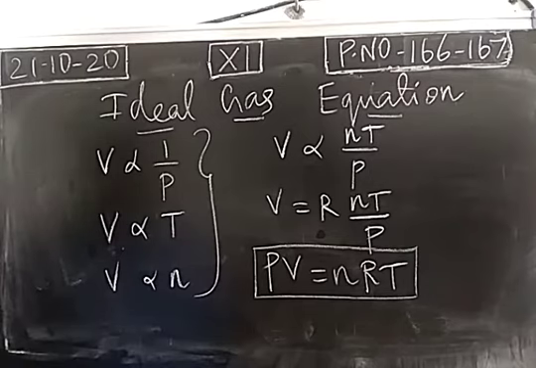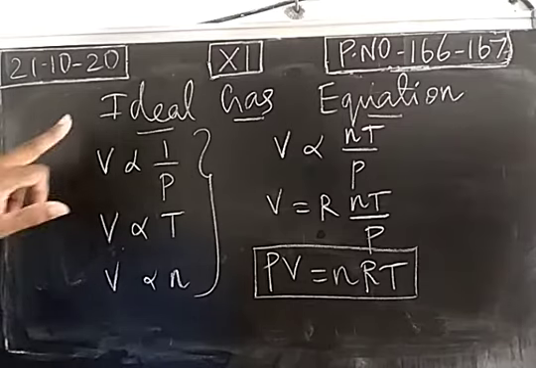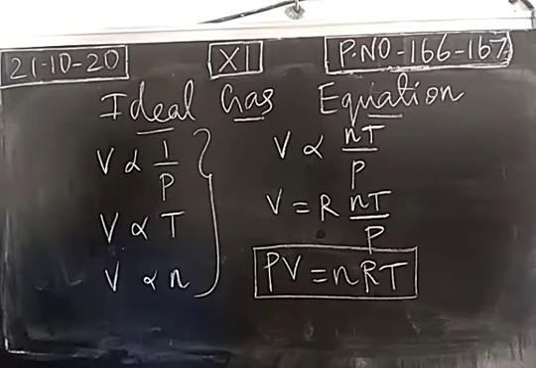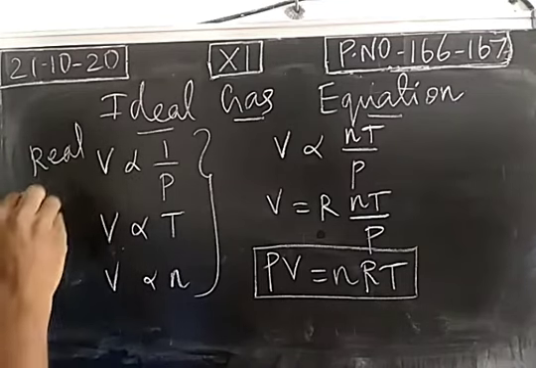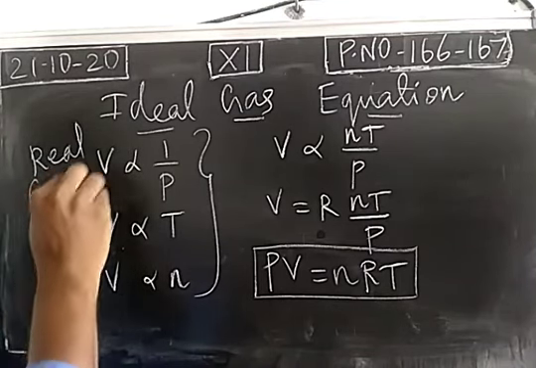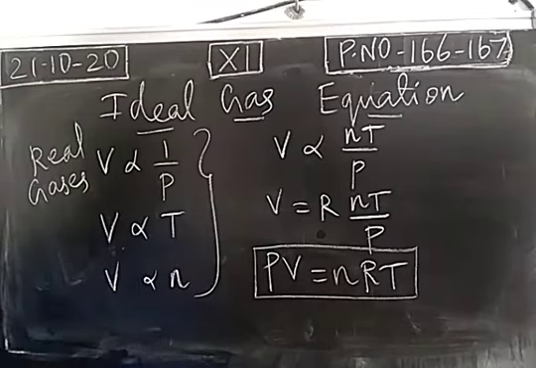But practically we don't have any ideal gas. Ideal gas means perfect gas. So no gas obeys the equation PV is equal to nRT. So we don't have an ideal gas, and we call the gaseous molecules real gases. A perfect gas is called an ideal gas, which obeys the PV is equal to nRT equation. But we don't have an ideal gas, so the gaseous molecules are considered real gases.